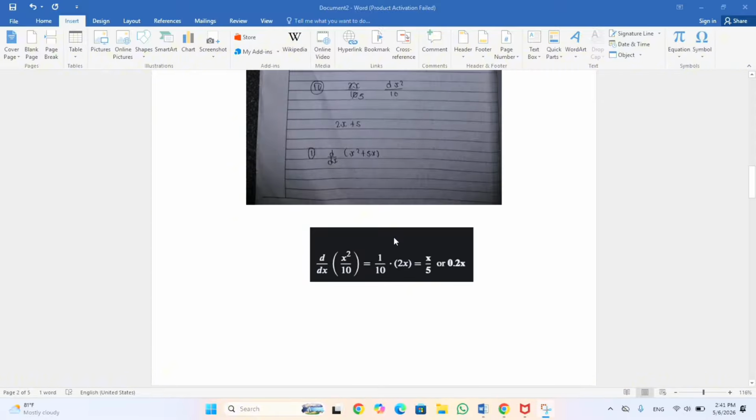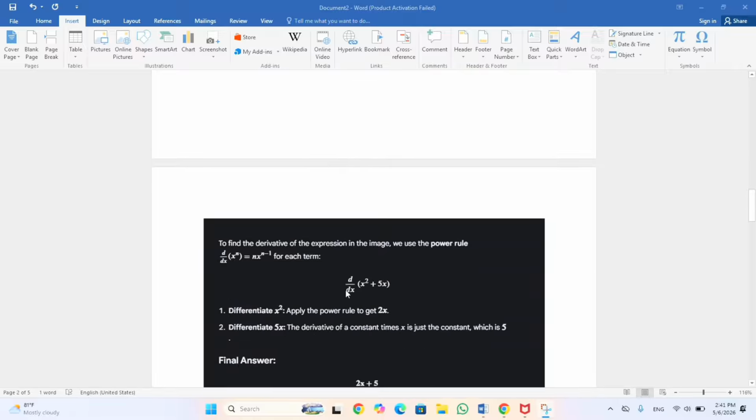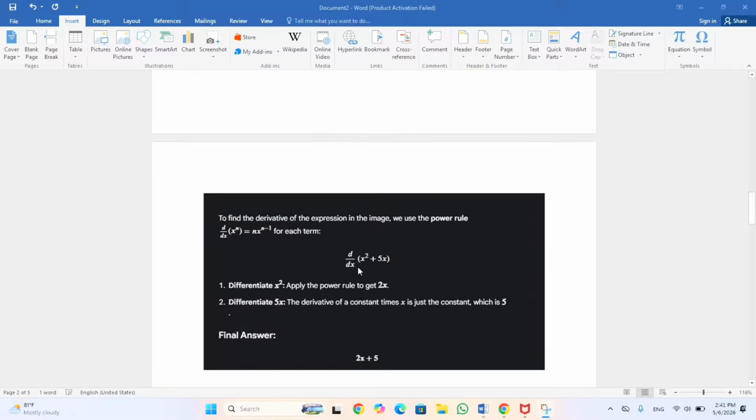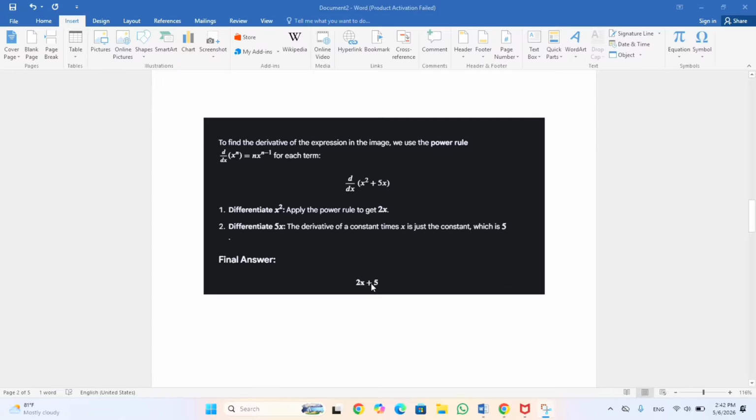So this next question, the next question was d by dx of x square plus 5x. So you can easily solve this question also by using the power law or power rule. So x square becomes 2x and 5x becomes 5. So you can use the nx to the power n minus 1 rule to solve this problem, and the final answer is 2x plus 5.